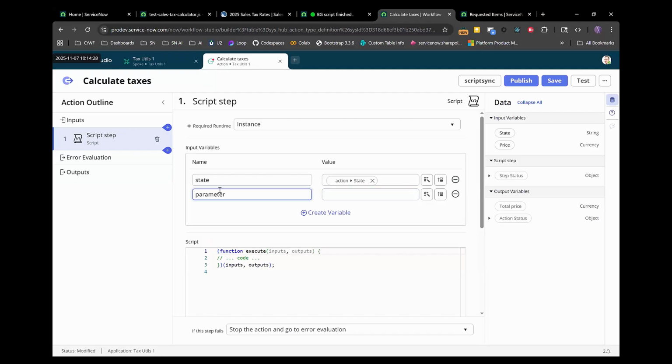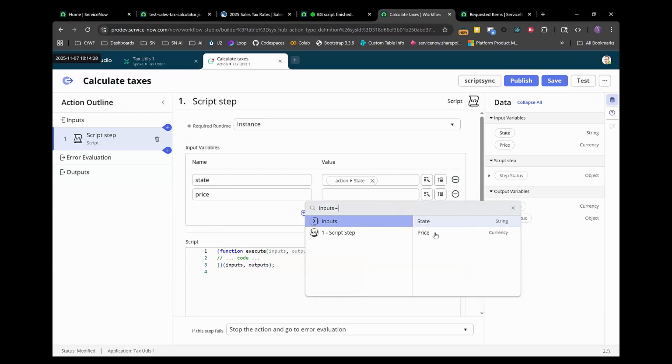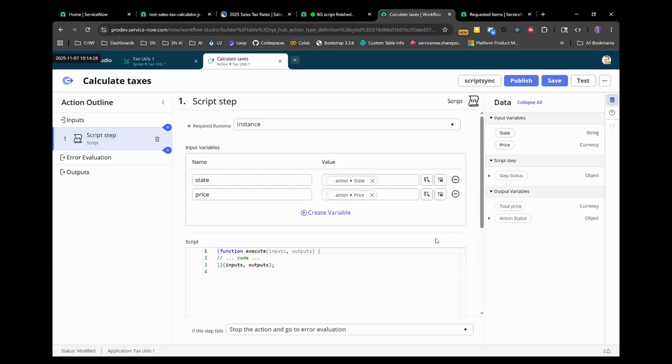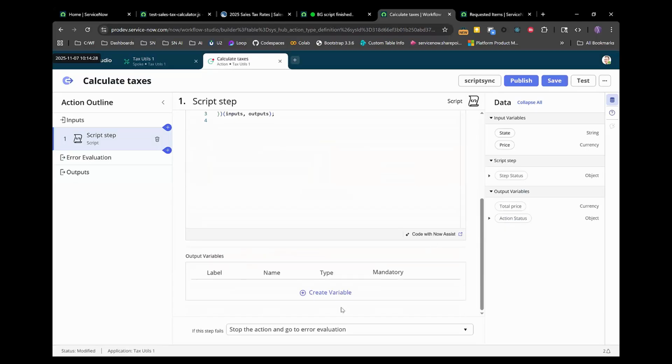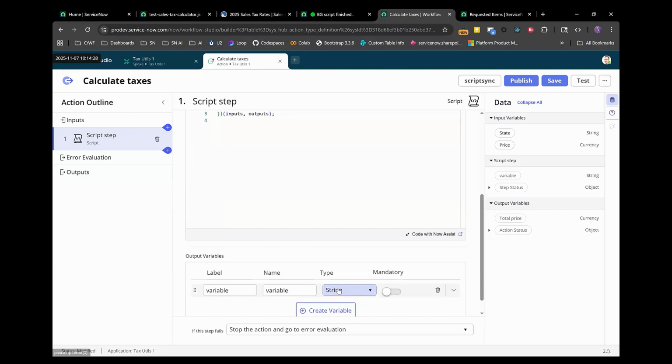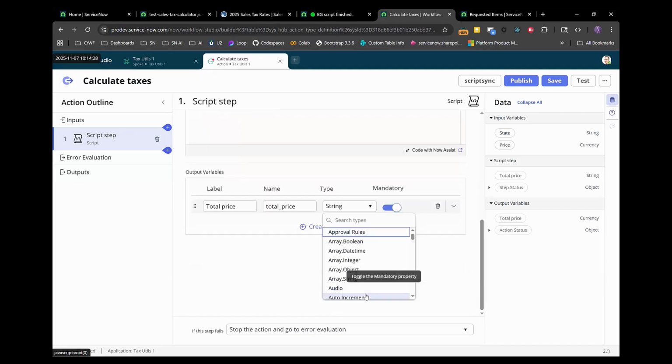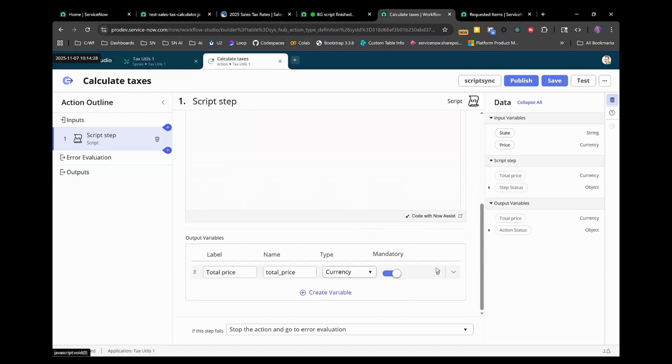And then we're going to create another variable, and that's going to be price, right? And the value is going to be from the input, and that's going to be the price. And then we need to have an output here. And so this is going to be the total price. Right? That's going to be mandatory, and this is going to be currency. All right, and so let's save this.